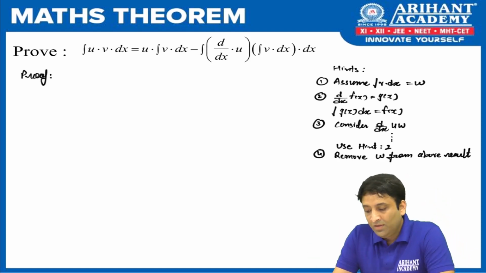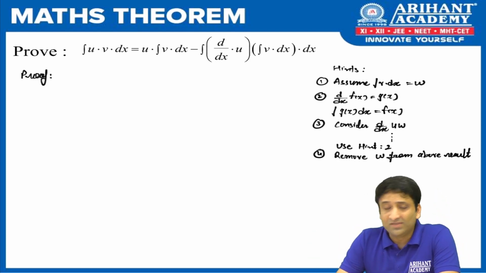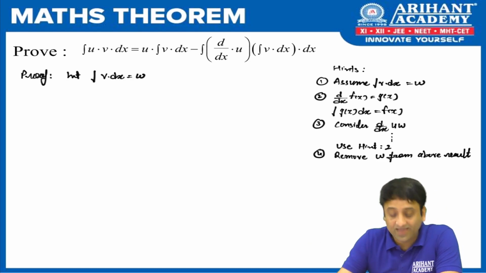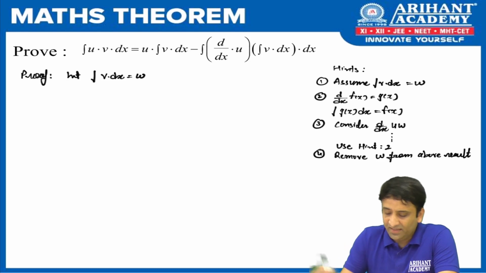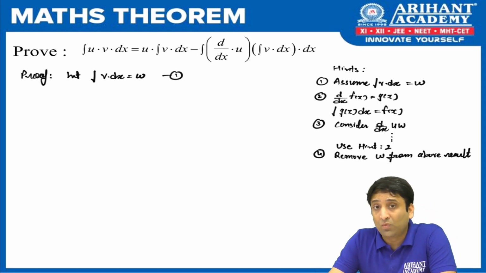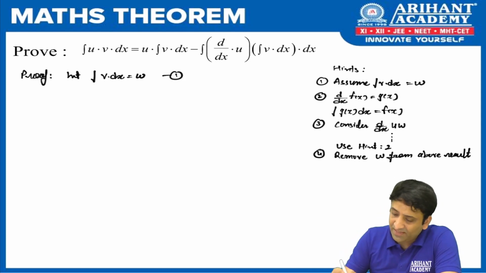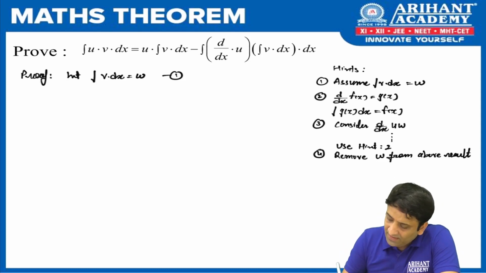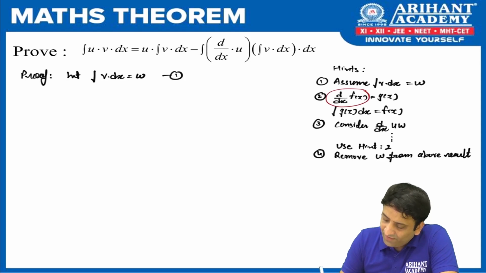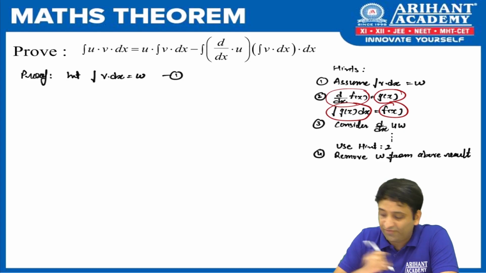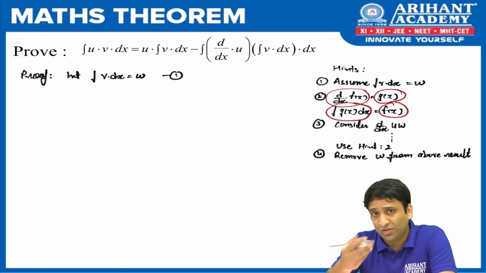As I said, hint point number 1 says that we assume integration of v dx as w. So I'll say let integration of v dx be w. First step done. We take this as result number 1. Now what does hint point number 2 say? Use primitive definition. It says that if the derivative of fx is gx, then integration of gx is fx. Now can we go the other way around also?